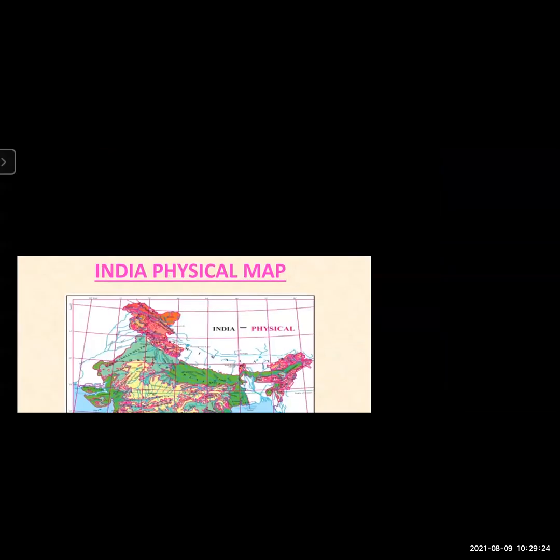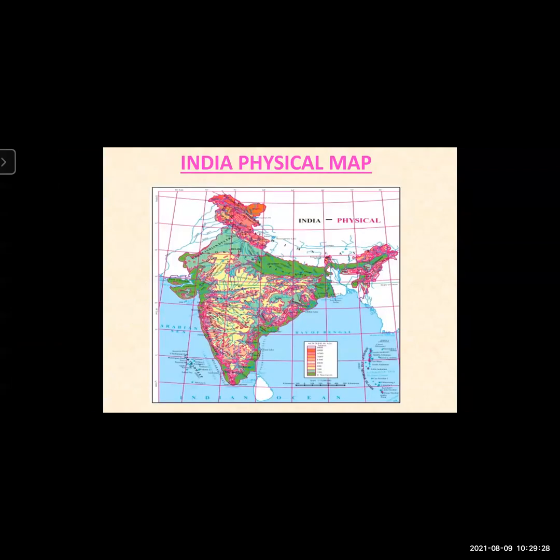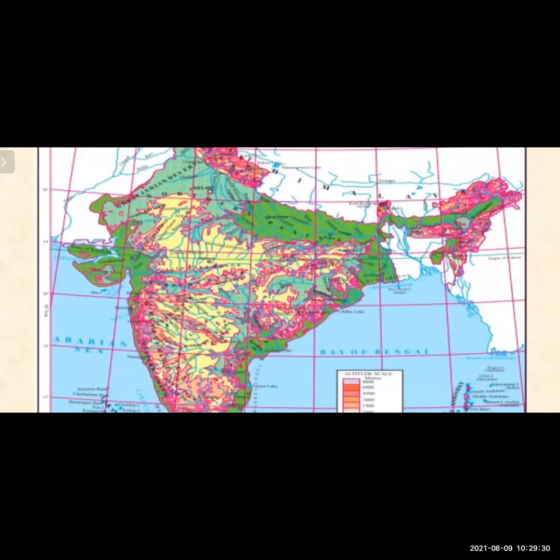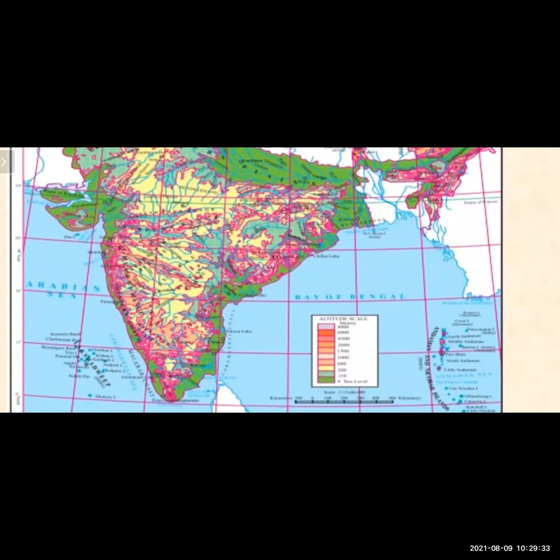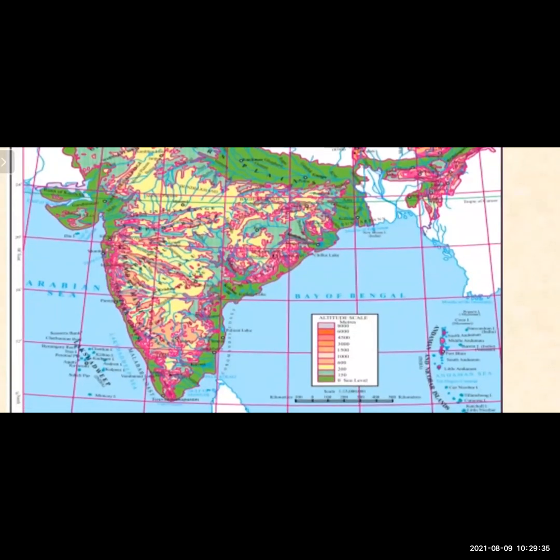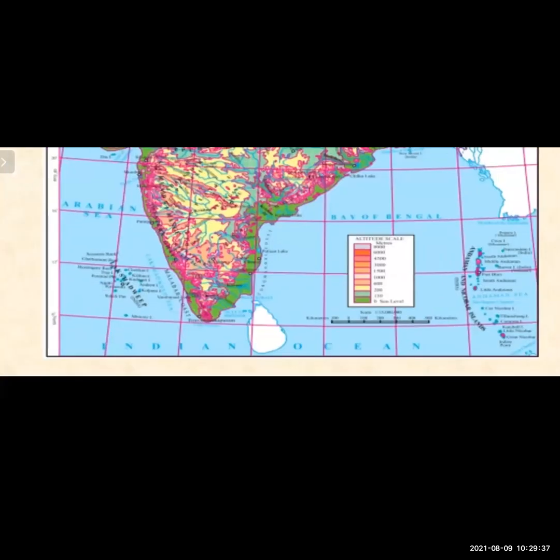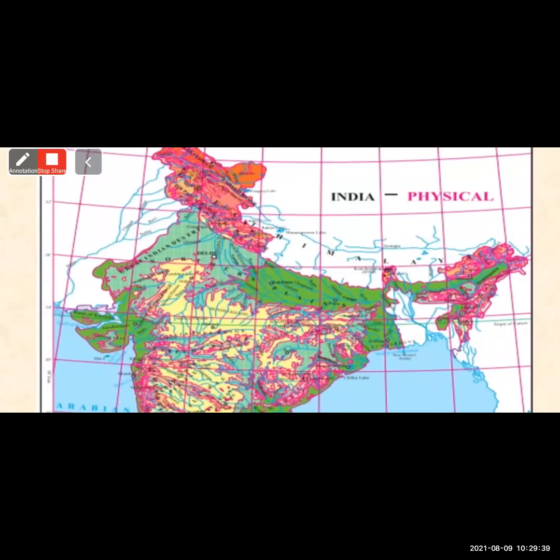The question is about the peninsular region, a south flowing river. South flowing is here, the down part.